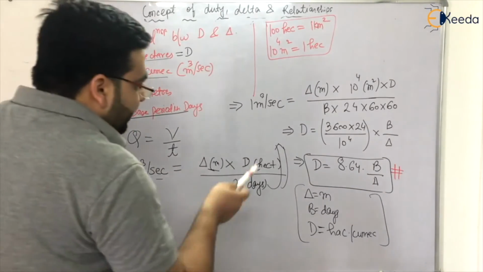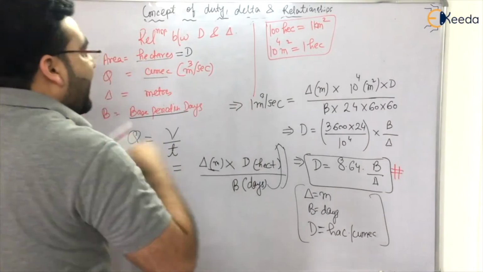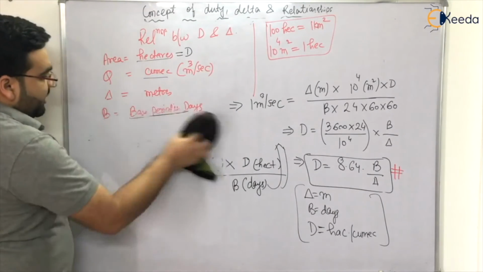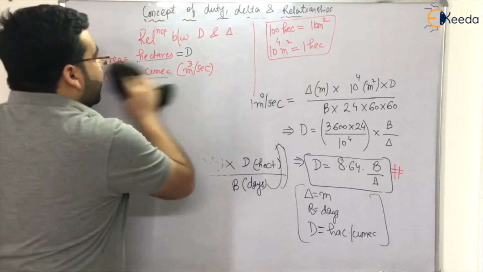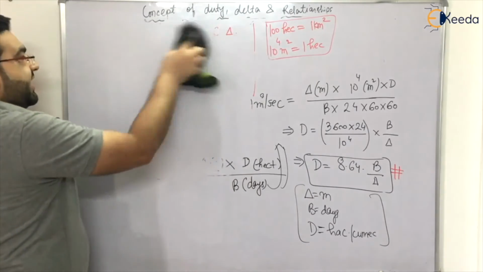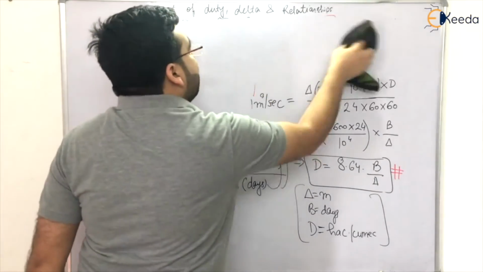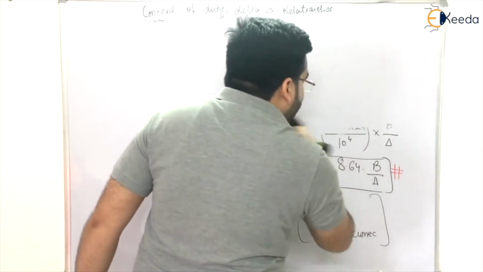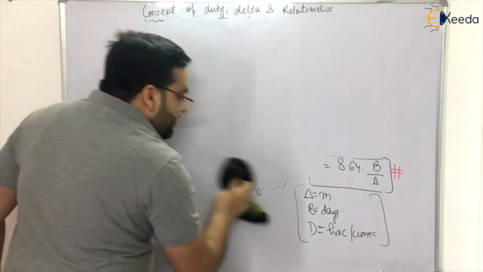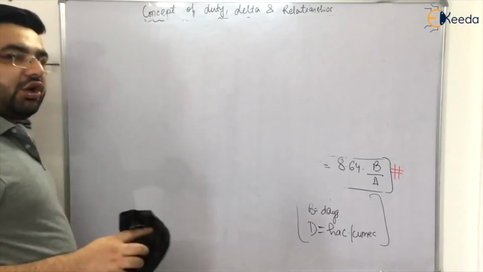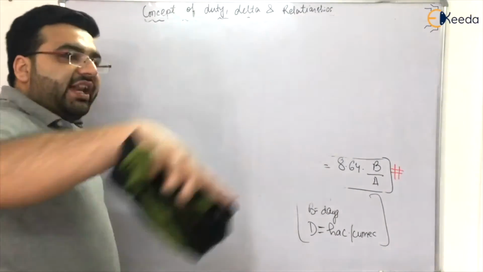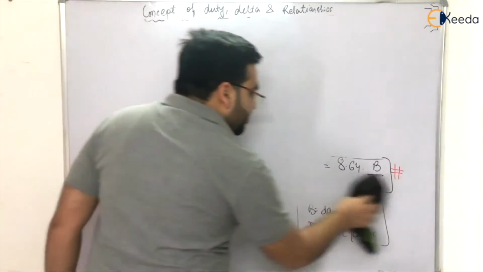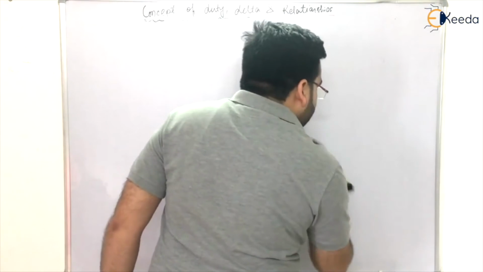The next thing is, what is the duty at different places? This question is very common. You know that duty is directly proportional to the area irrigated and inversely proportional to discharge. So for a particular area of land, if a smaller amount of discharge is required to irrigate a larger area, I will say that the duty is high for that particular irrigation.